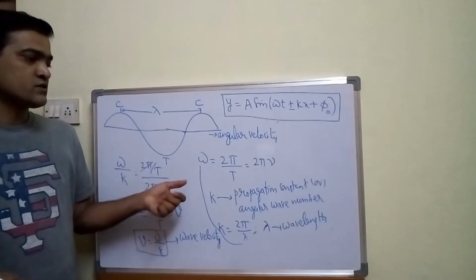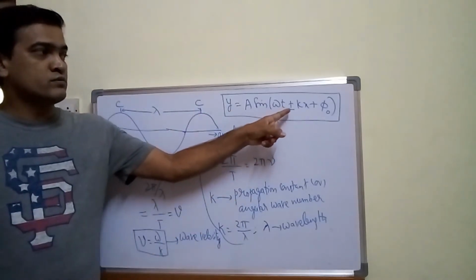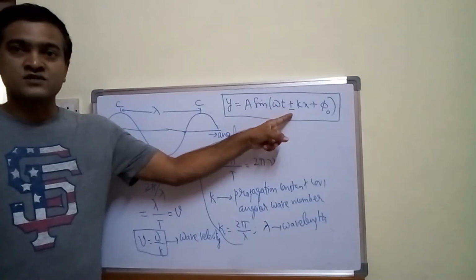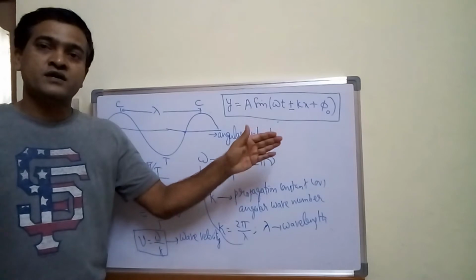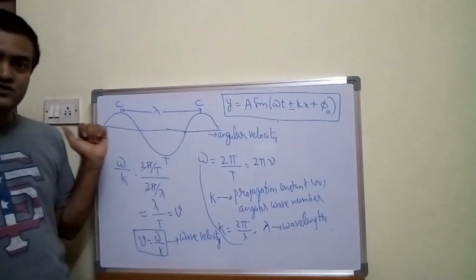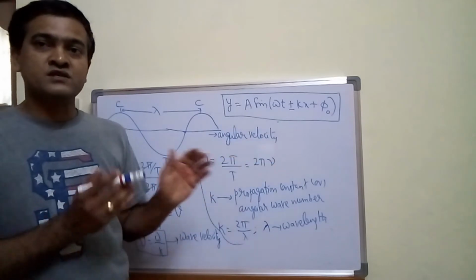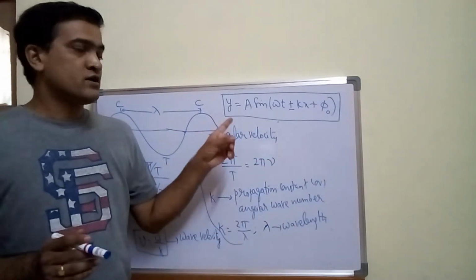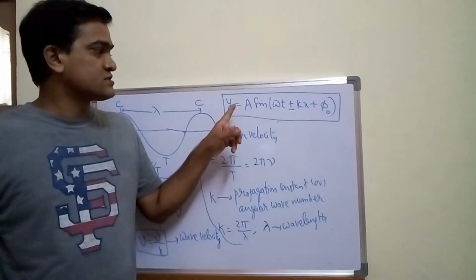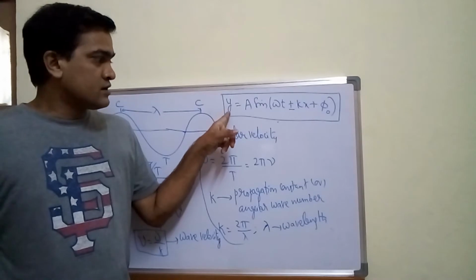So omega is equal to, and here one more I need to discuss. I told you plus or minus in the sense, plus when you have to take when the wave is traveling towards a negative x direction, and minus sign you have to take when the wave is traveling in the positive x direction.